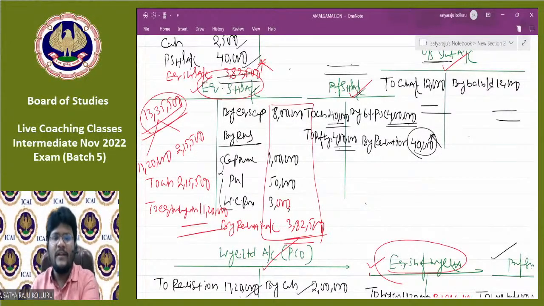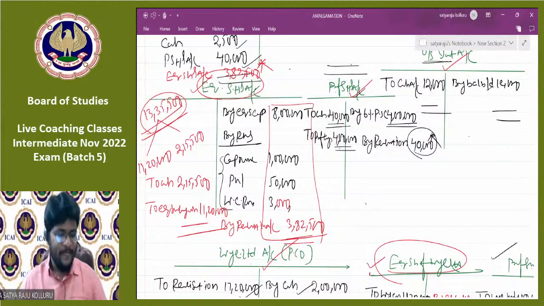Before making final settlement to the equity shareholders, first you can close the realization account: profit, realization to equity shareholders; loss, equity shareholders account to realization. After transferring realization profit or loss to equity shareholder, make final settlement to the equity shareholder with the available resources in your hand, then automatically all accounts got closed. That's it, guys.